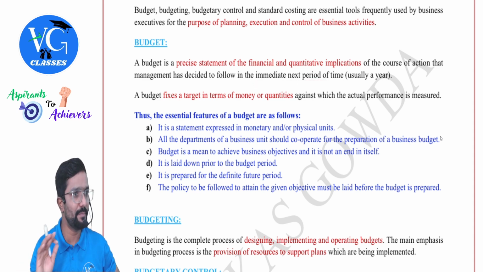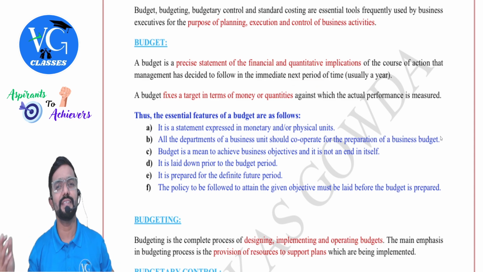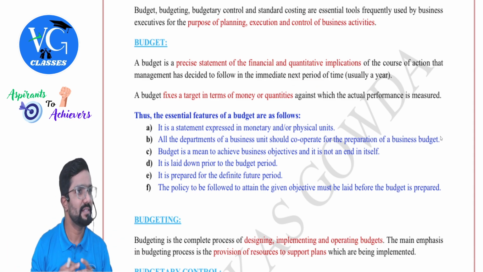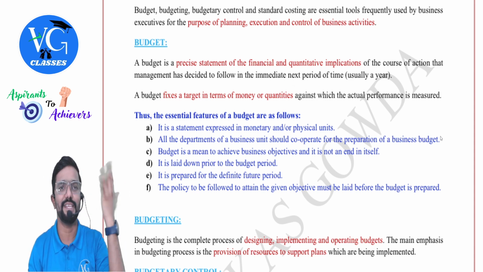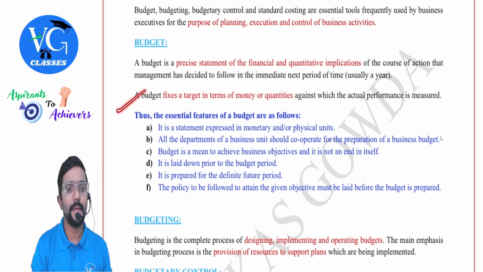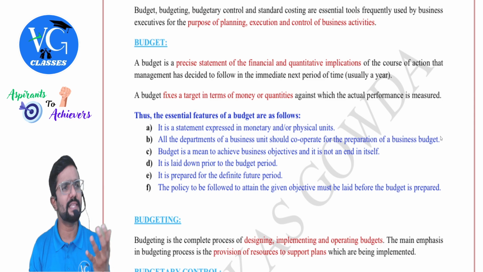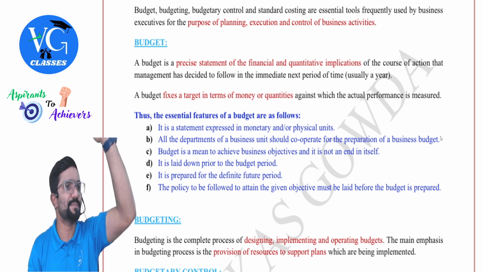Budget can be prepared for any period, guys. But usually, if nothing is given, we consider it for a year. Sir, can we prepare it for a month, for a week, for a quarter, for half year? Yes. Next, a budget fixes a target. Budget is nothing but a target, guys. We need to work as per that.